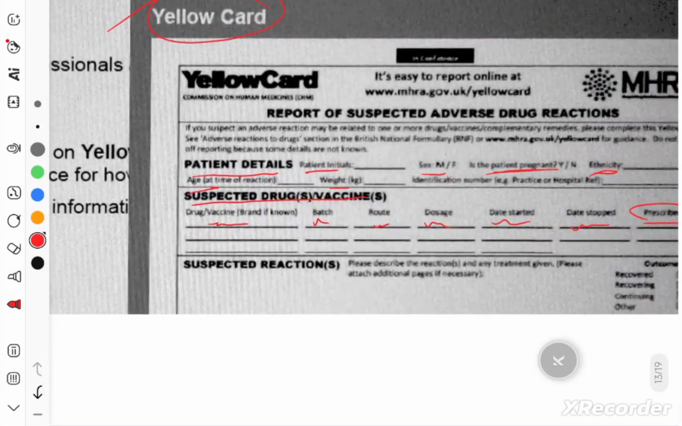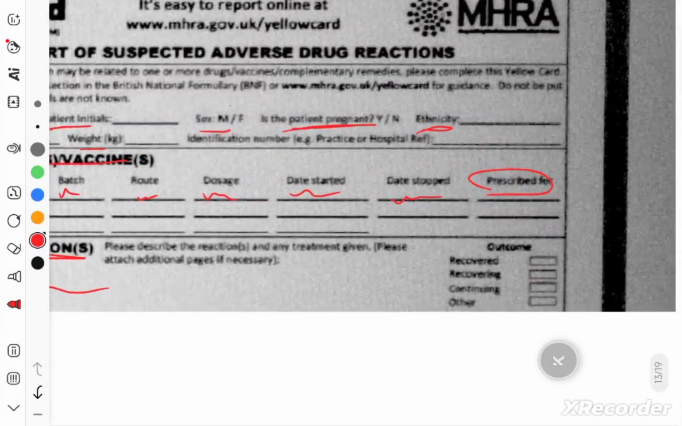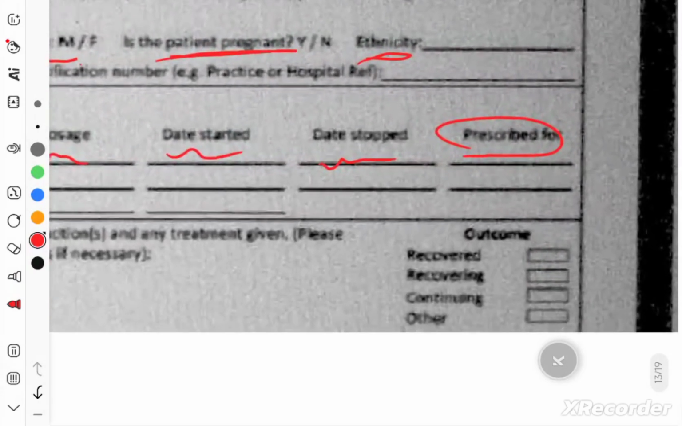Then we have the information about the suspected reaction. Whatever adverse event happened, we will mention that information here. And there is a small box here, outcome of the event, whether the event happened but has it recovered. Suppose a patient reported vomiting has occurred, but has the vomiting recovered, or is it still continuing? So just check accordingly. Whoever is reporting that adverse event, the patient or the physician, will do that.